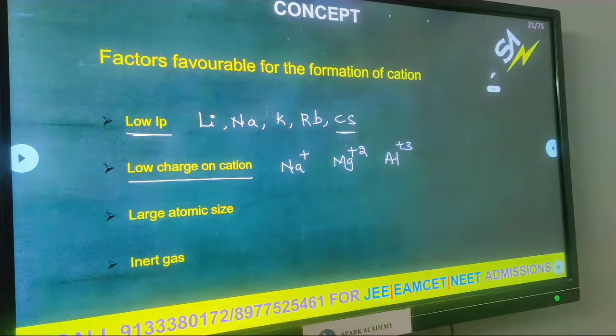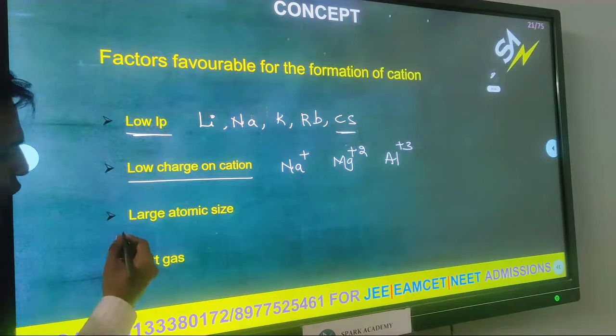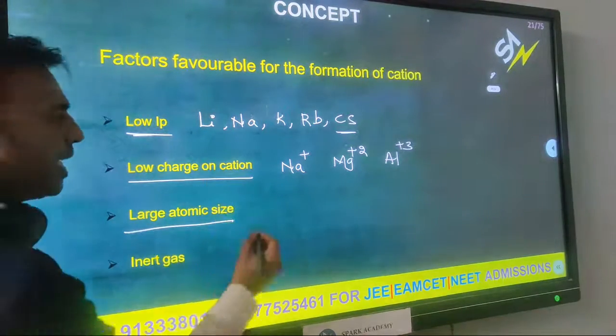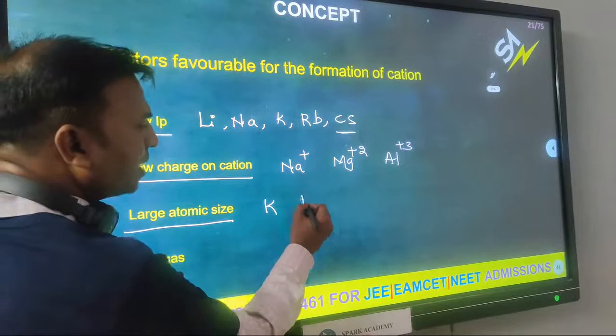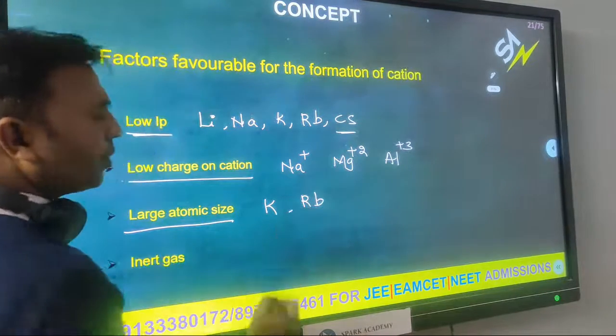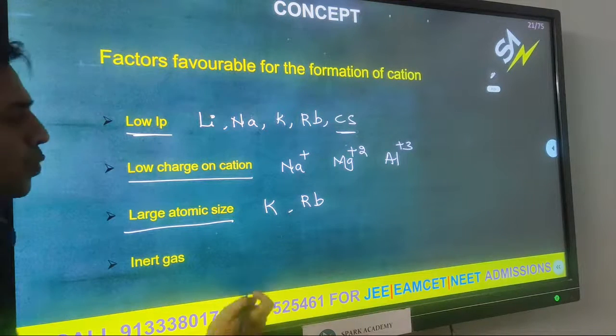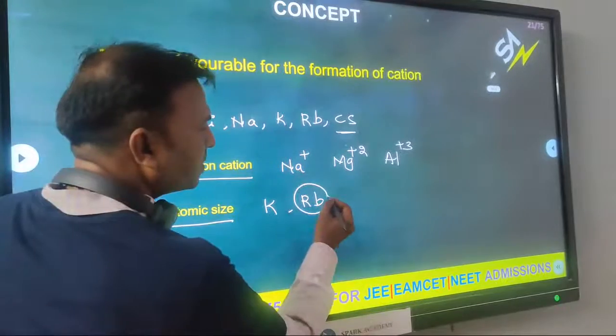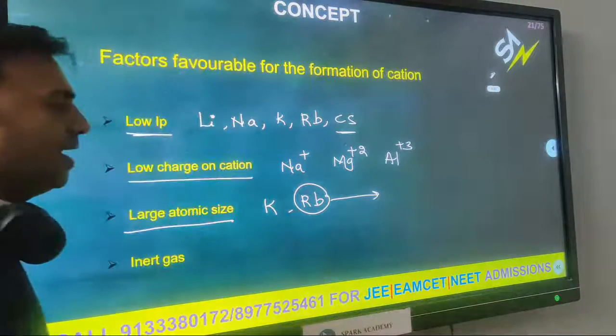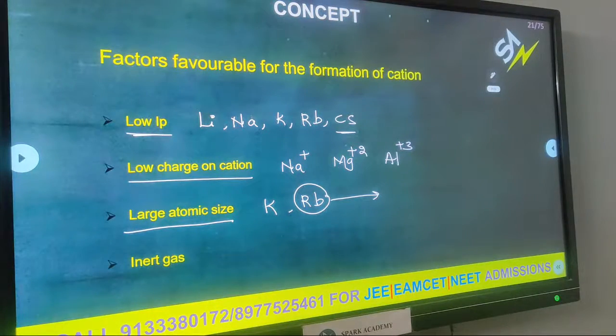Sodium has the low charge, so it readily forms a cation. Large atomic size: now we take the example potassium and rubidium. In potassium and rubidium, which element has the large atomic size? Rubidium. So rubidium readily forms what? A cation. These are the favorable conditions for cation formation.